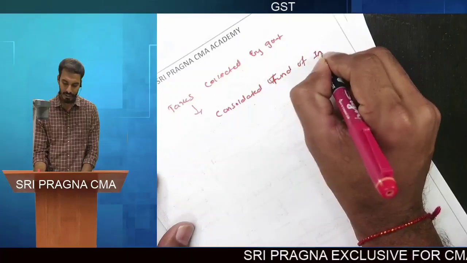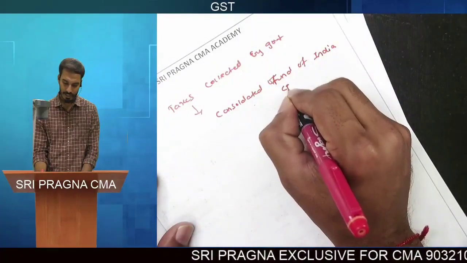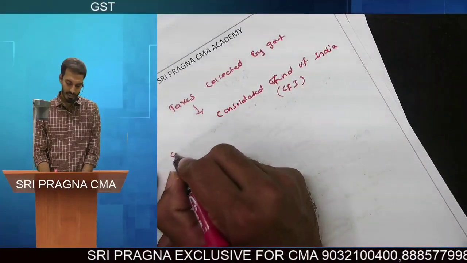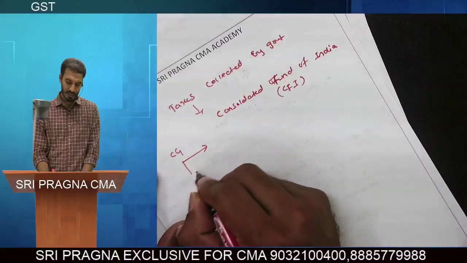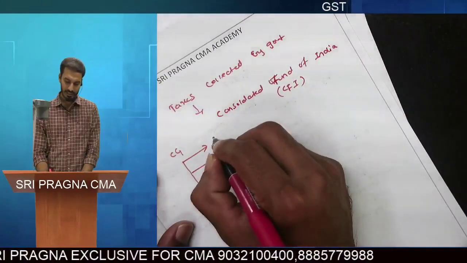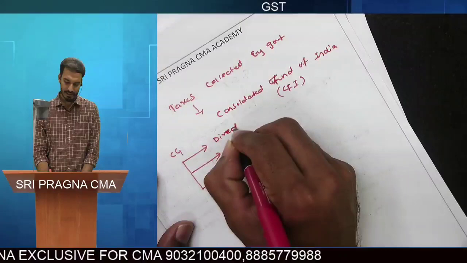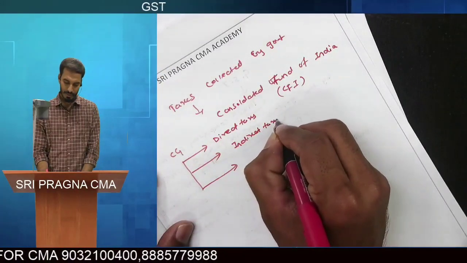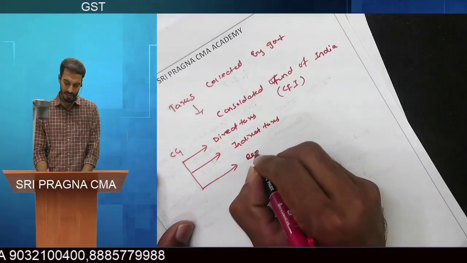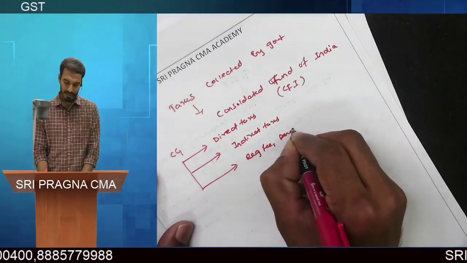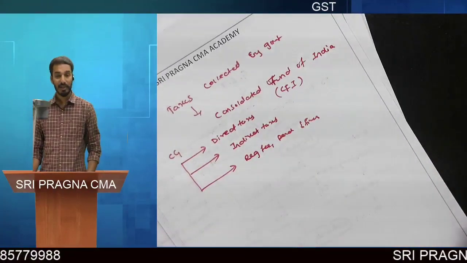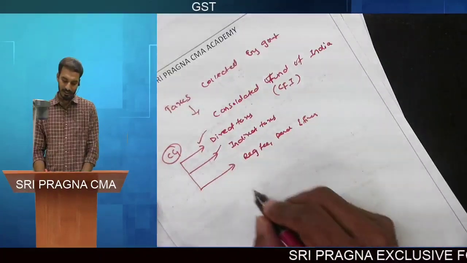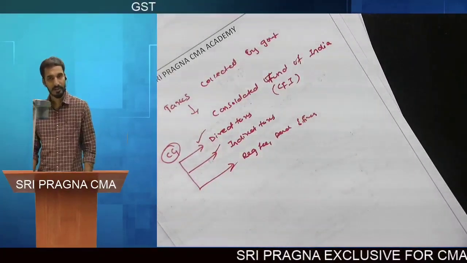Consolidated Fund of India, CFI. So all the tax revenue. Usually the central government will have major revenues from three areas. One is through direct taxes, one is indirect taxes, and the other source of revenue is registration fee, penalties, and fines. So these are the three major sources of revenue for the central government.